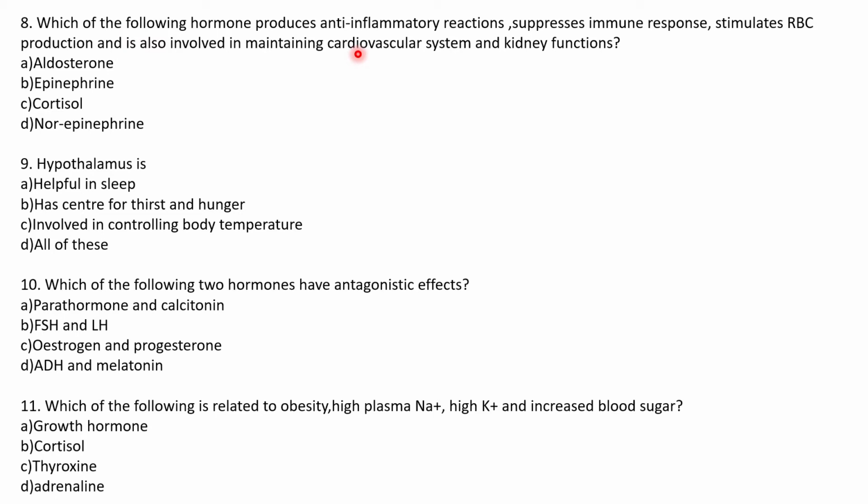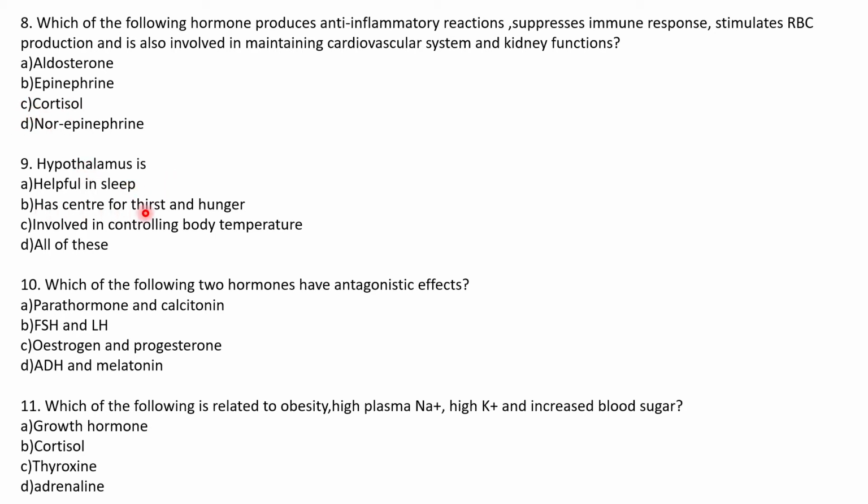Which of the following hormone produces anti-inflammatory reaction, suppresses immune response, stimulates RBC production, and is also involved in maintaining cardiovascular system and kidney functions? See, we get the clue here itself, anti-inflammatory. The most potent anti-inflammatory hormone is cortisol. Of course, cortisol does all these functions too, that is maintain cardiovascular system, increase RBC production. So we go with option C.